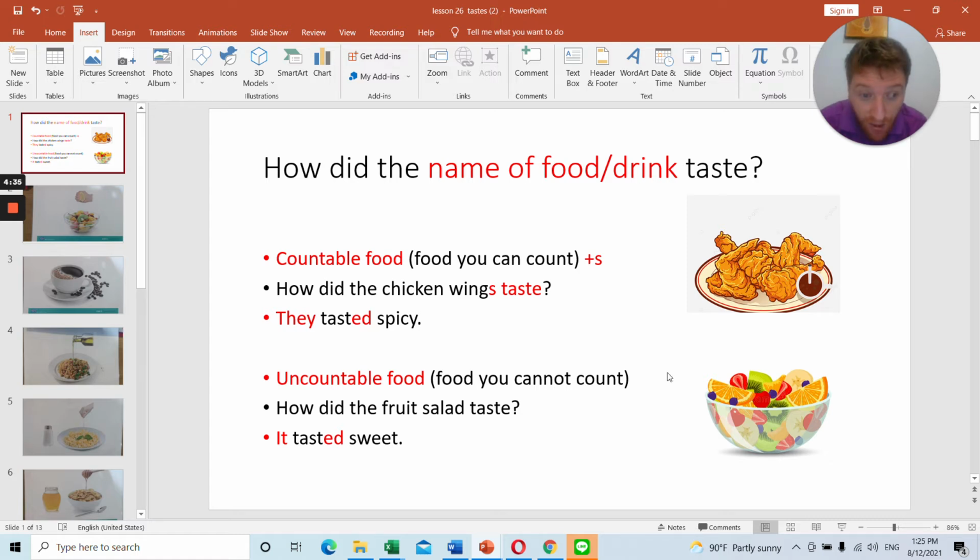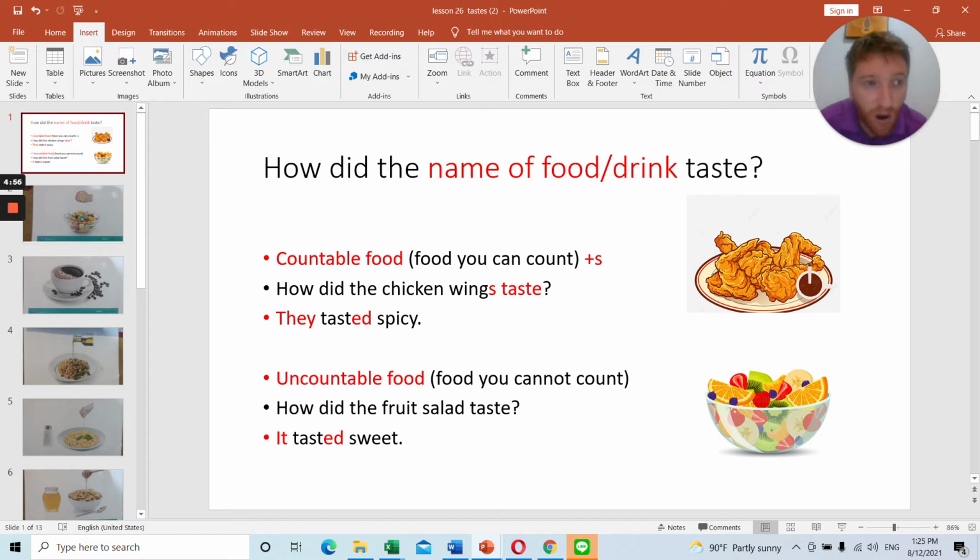And for an uncountable food, how did the fruit salad taste? Again, ed for taste, and it is it this time because it's uncountable. So it tasted sweet. So again, how did the chicken wings taste? Plus the S, you can see the S on chicken wings.